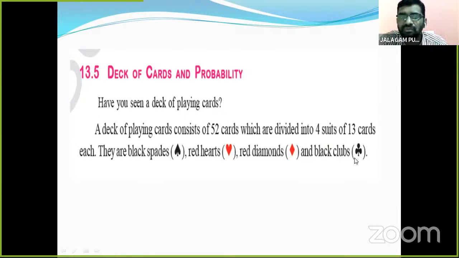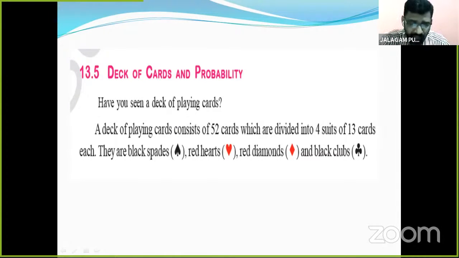So these are 4 suits: 1, 2, 3, 4. How many suits are there? 4 suits. In every suit 13 cards are there. So 13 into 4 is 52. Total how many cards in a deck? 52.